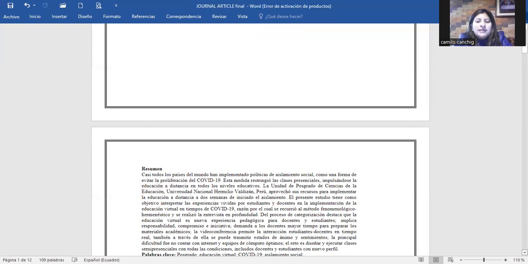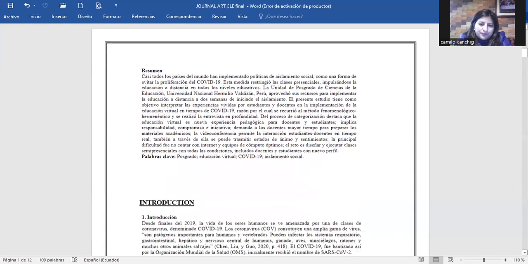Also, this part lets the reader understand the document without needing to read it all. In general, this part is about 250 words. It is right at the end of the work and must include its translation in English. Keywords must be precise and not redundant with each other. You can see in this article the summary, which consists of approximately 200 words.